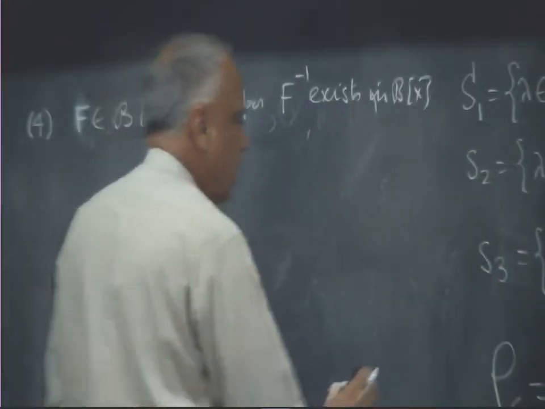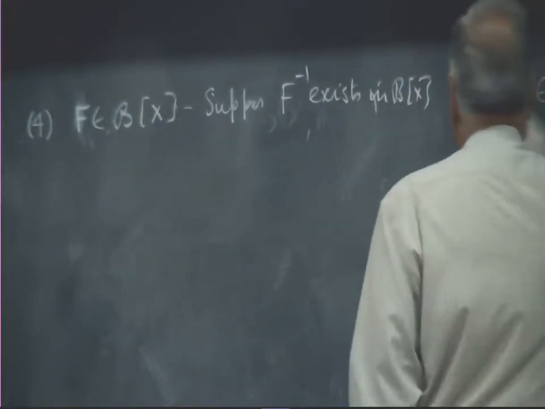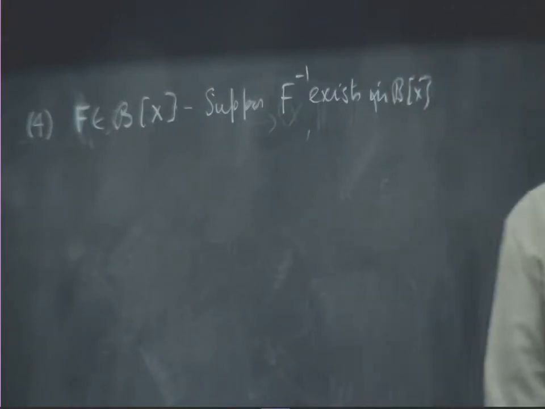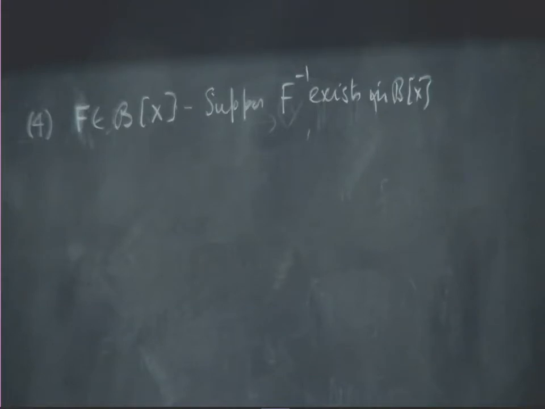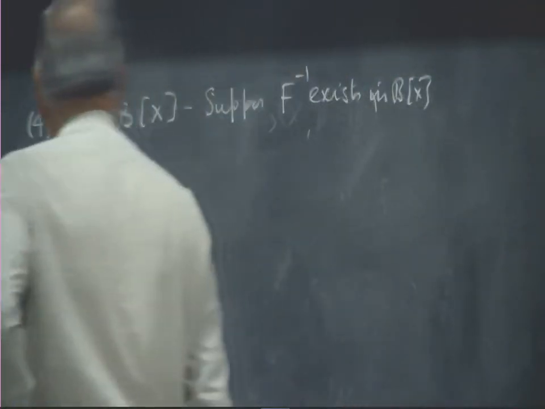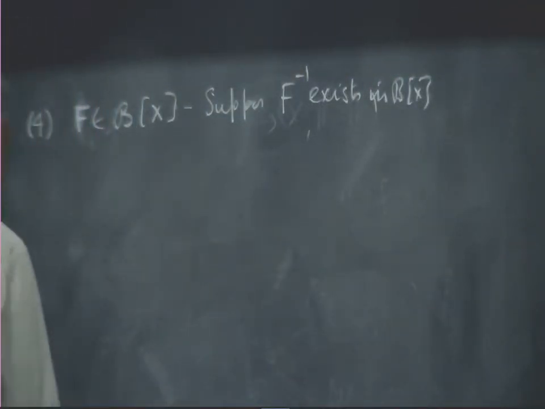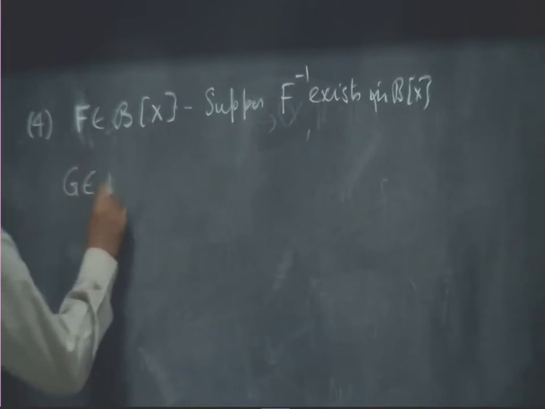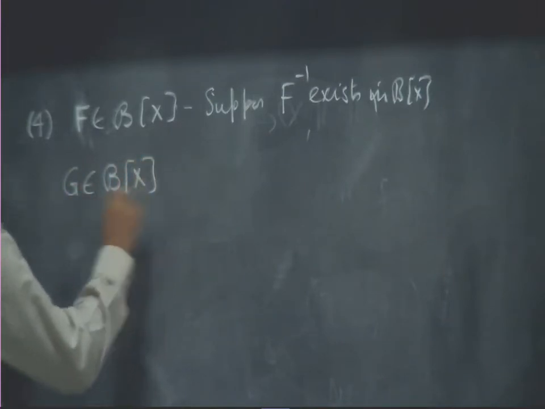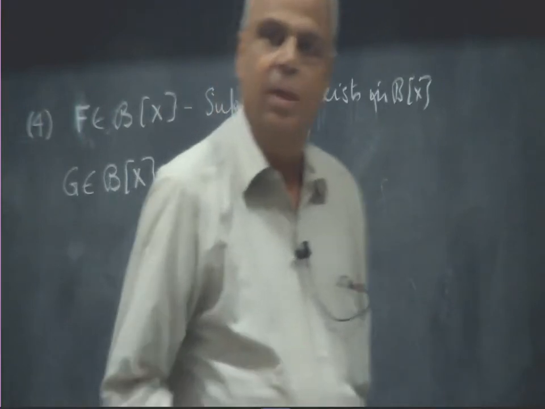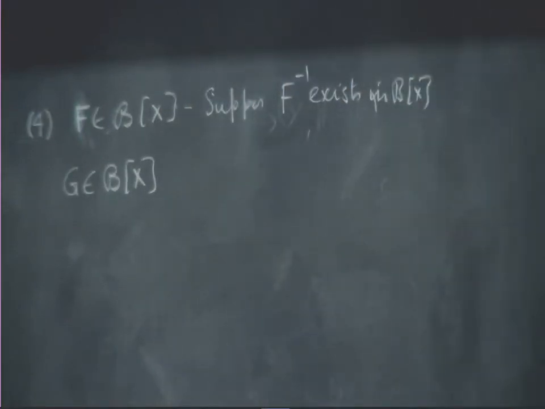Suppose I have a linear operator which has a bounded inverse. So, I have a perfectly genuine bounded linear operator whose inverse is also a genuine bounded linear operator. Now, I am going to look at any G in Bx, some other bounded linear operator.